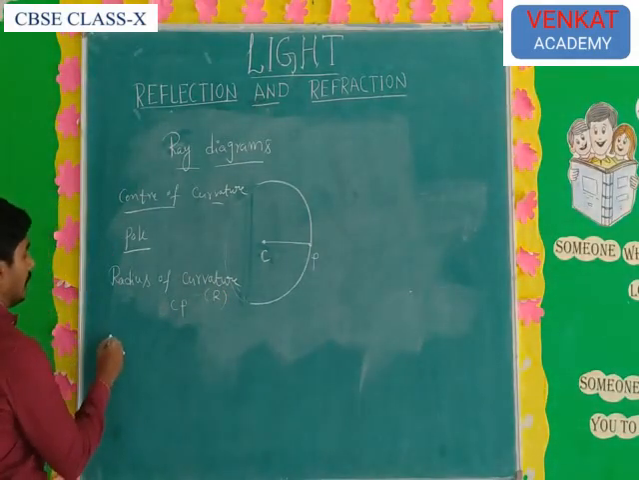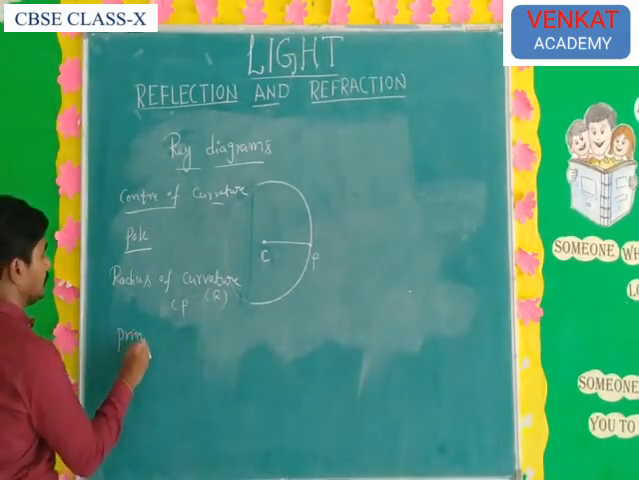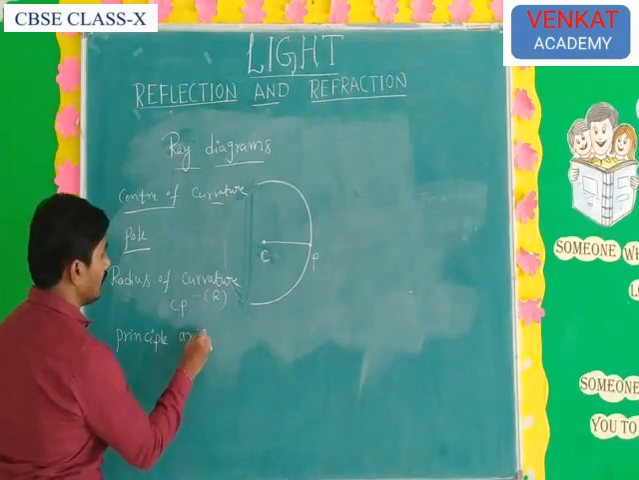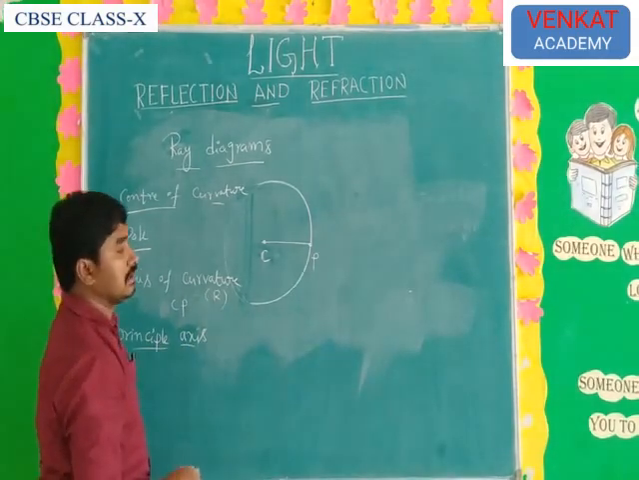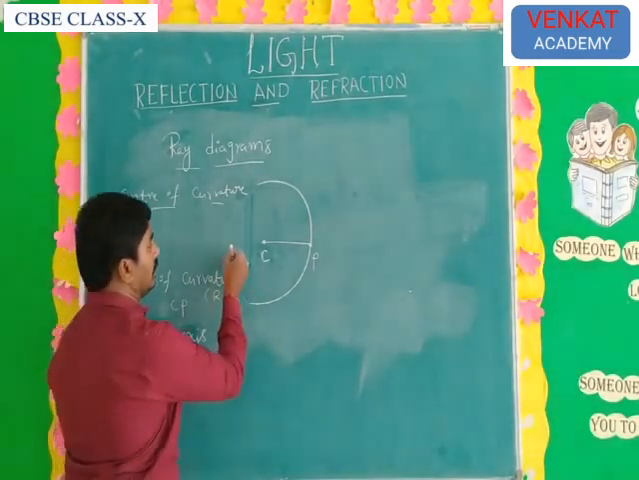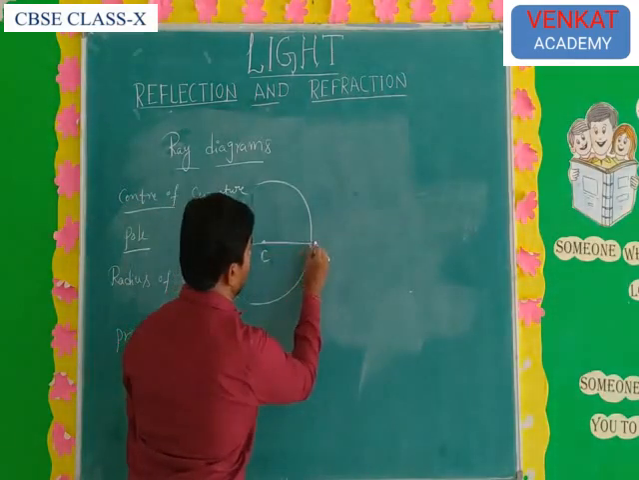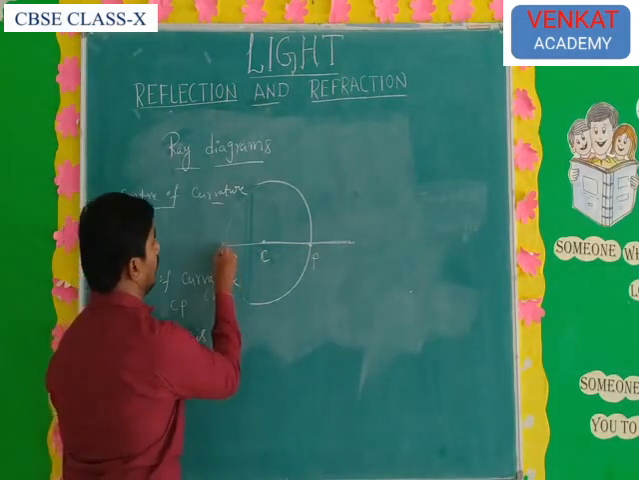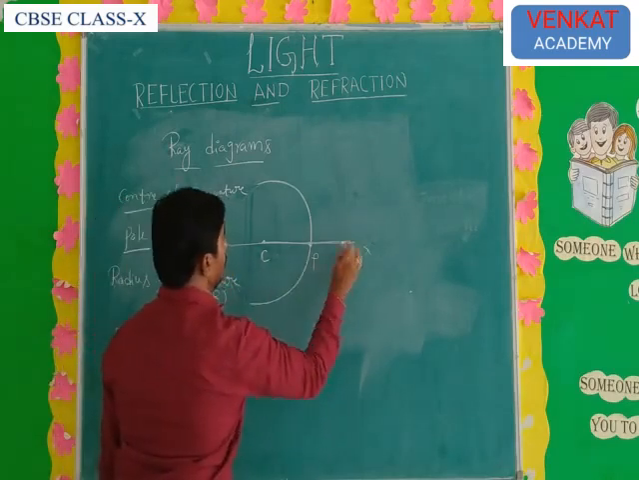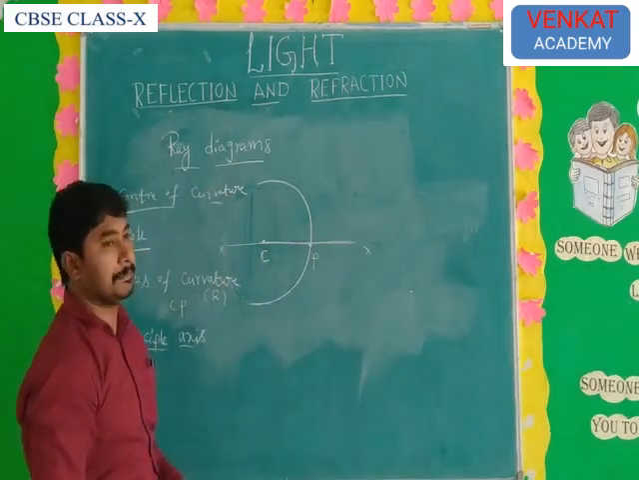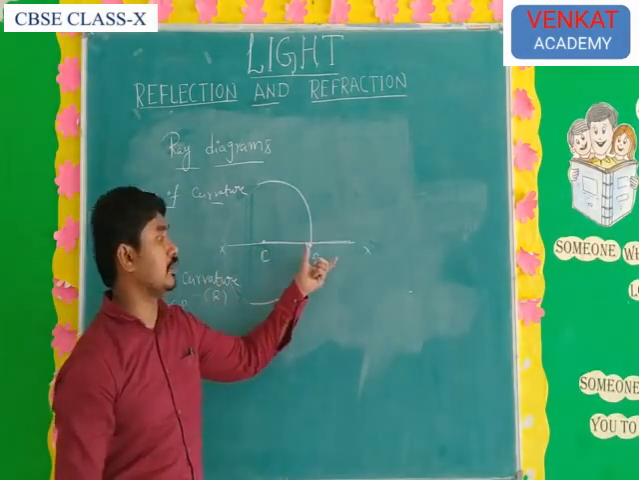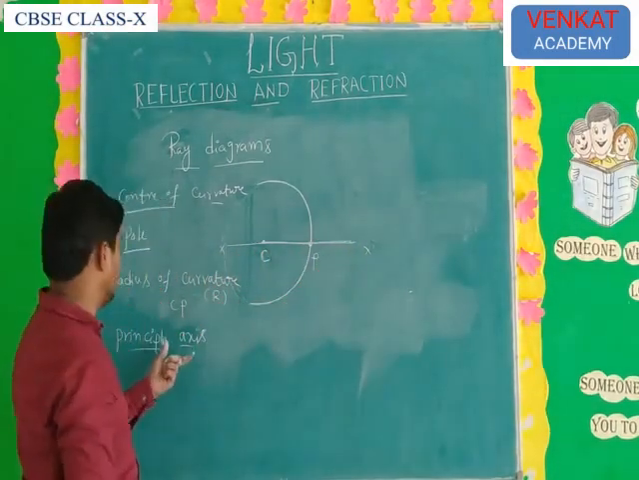Next, what is meant by principal axis? Principal axis means the line joining, a straight line, going through the center of curvature to the pole. That line you can also call X dash. That line is the principal axis. Principal axis means the line joining the center of curvature to the pole.